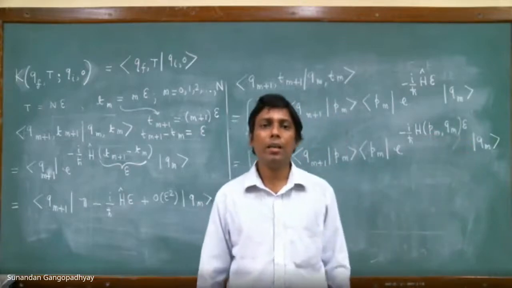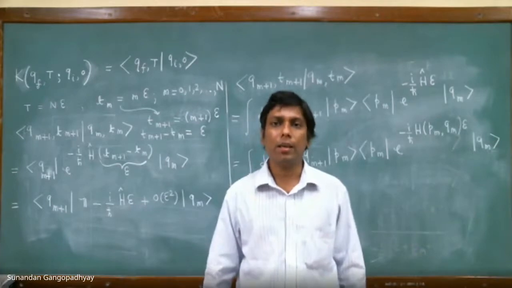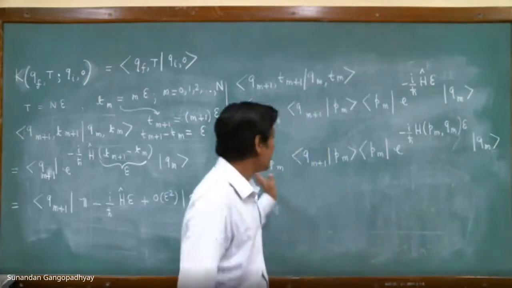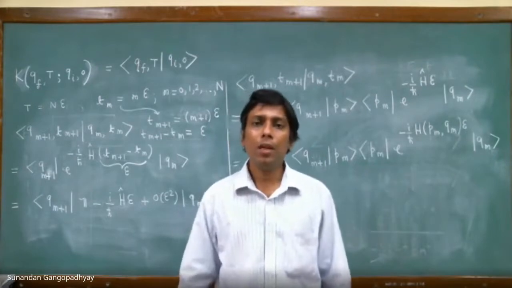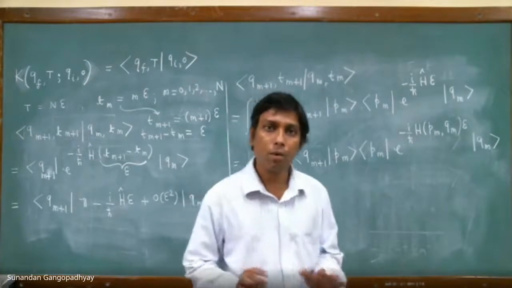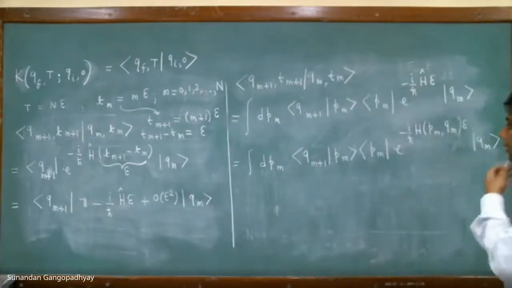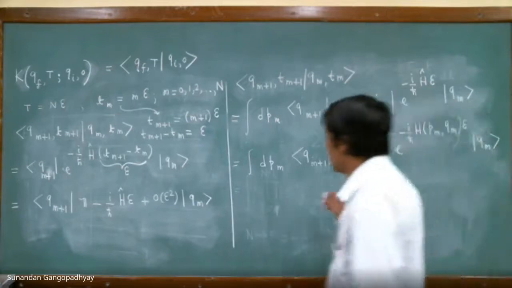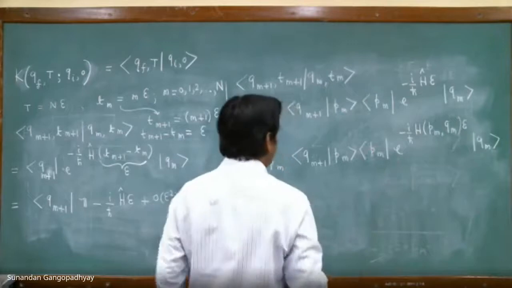As I mentioned earlier, this is the entire philosophy of the path integral formulation. Now you see in this entire expression, there are no operators hanging around. Only numbers are present. This is the whole philosophy of this formalism. Since this is a number, you can take it out and keep it anywhere.